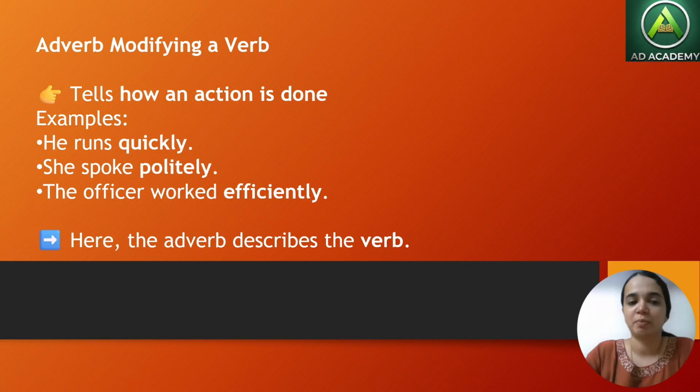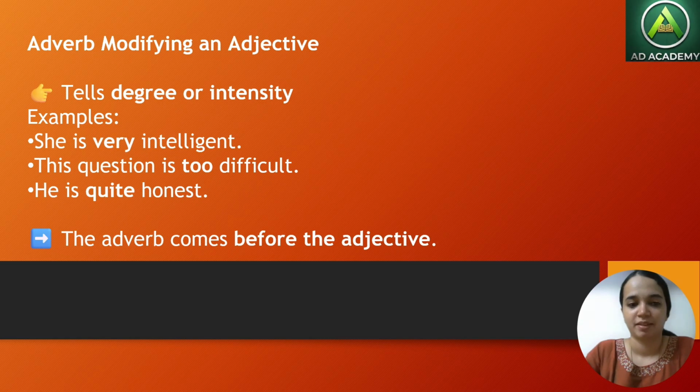You can also identify more examples. She dances gracefully. Next, adverb modifying an adjective. So how can an adverb qualify an adjective? We can check it. It's not just action. It tells the degree or intensity. She is very intelligent.